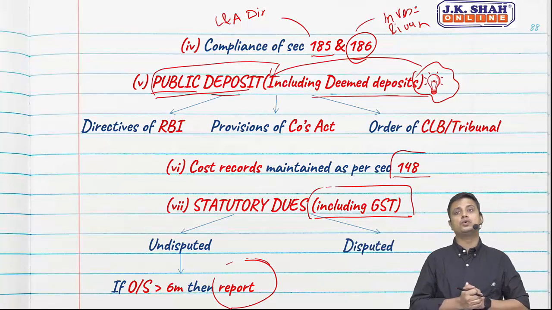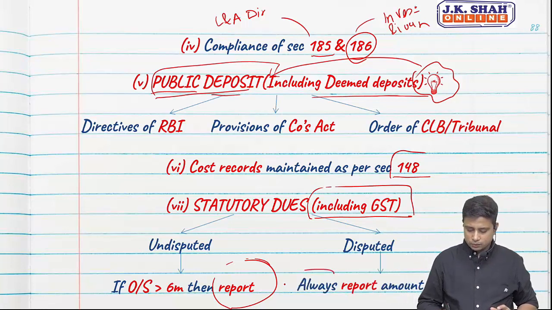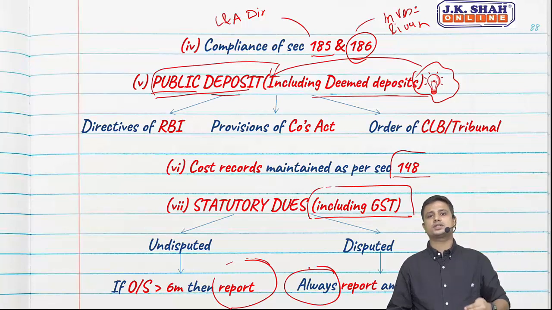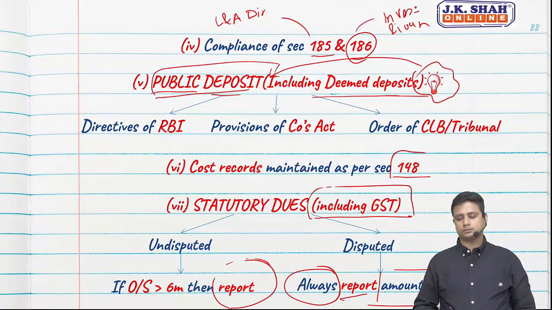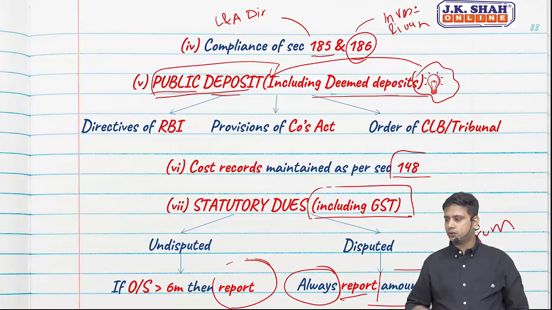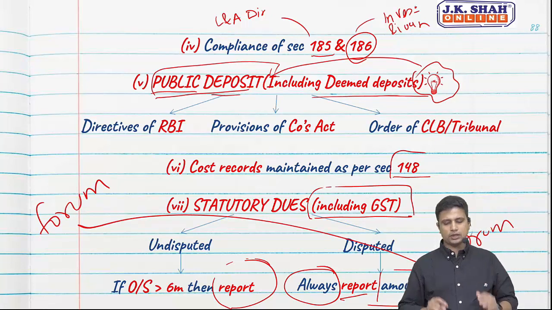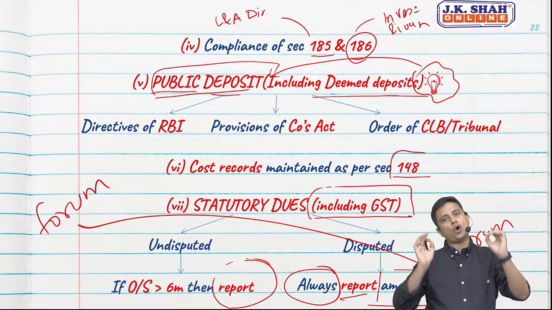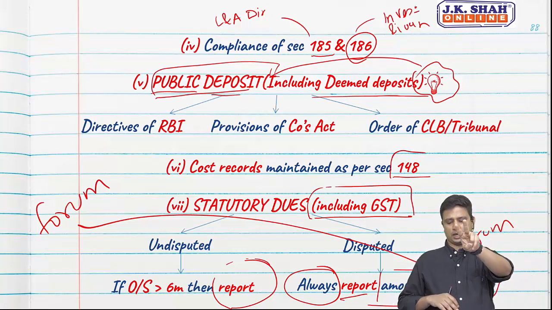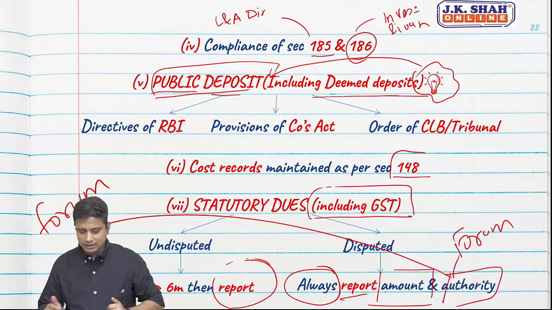However, if it is disputed, we will not wait for 6 months. We will always report, but we will report two things: the amount and the authority. Authority means at which forum we are under dispute, at which level we are under dispute, we need to specify the same. So if there is a dispute, we will not wait for 6 months. We will always report, but we will report two things: the amount as well as the authority.